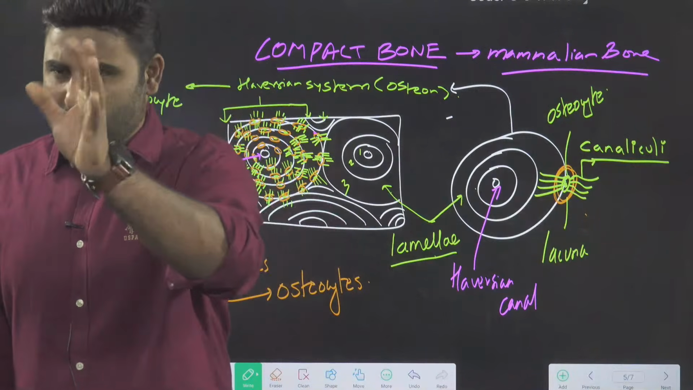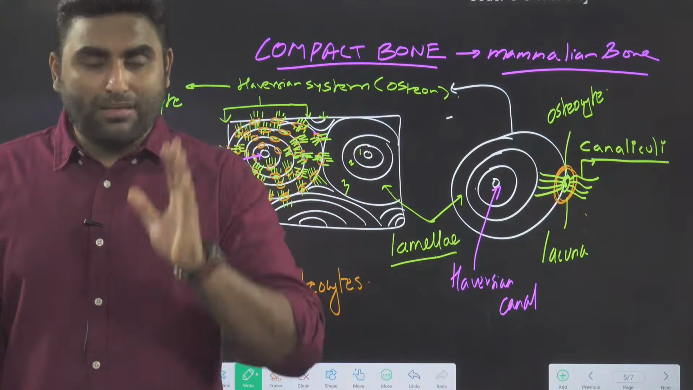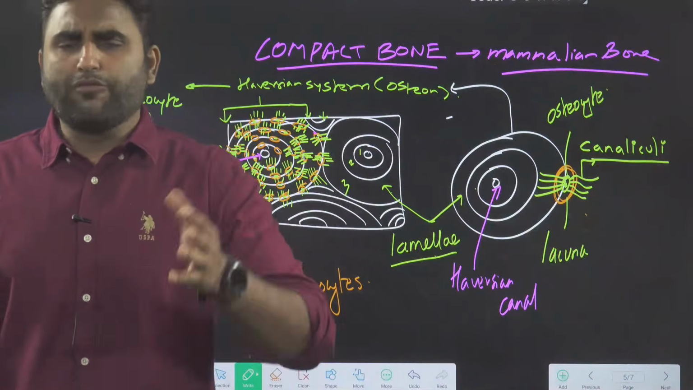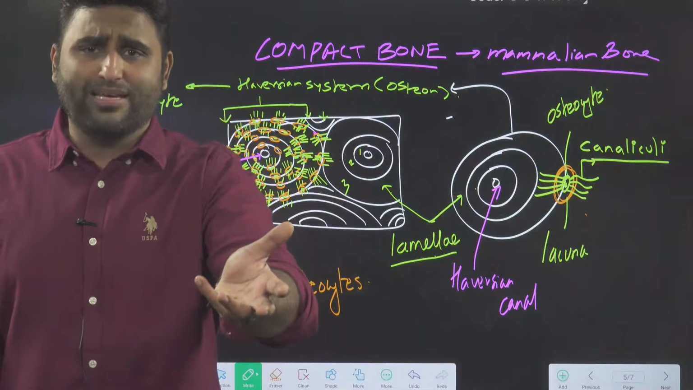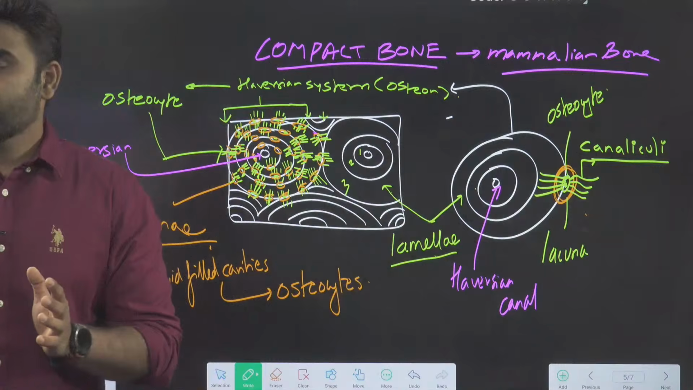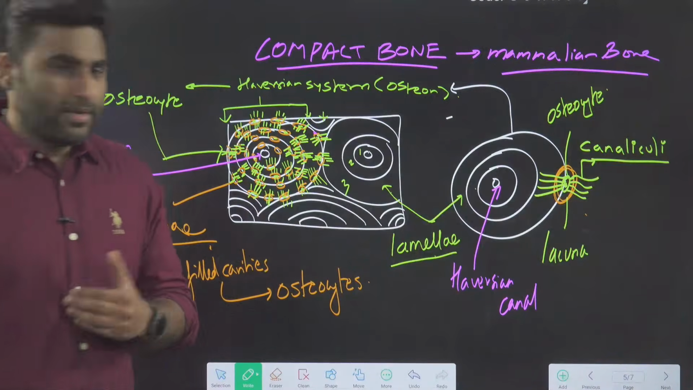NCERT has given this diagram. They have labeled some osteocyte cells also, but they are not telling what. They have just written compact bone structure, that's it. So if you are lucky, they will just show you the diagram in the exam and ask what structure this is. You can mark compact bone. Are we clear with this? Next.